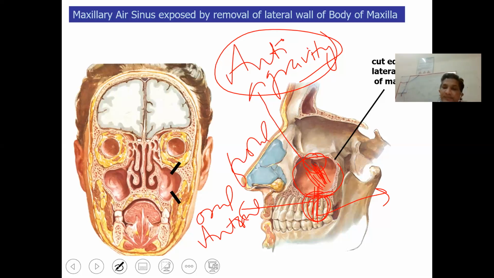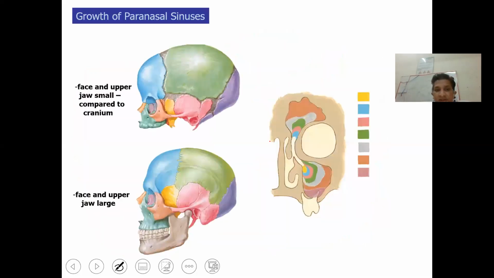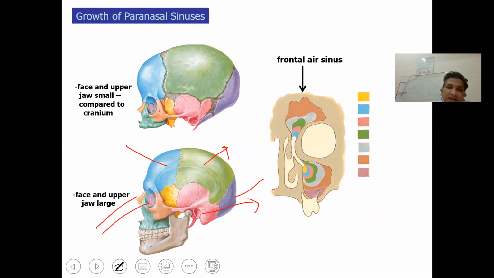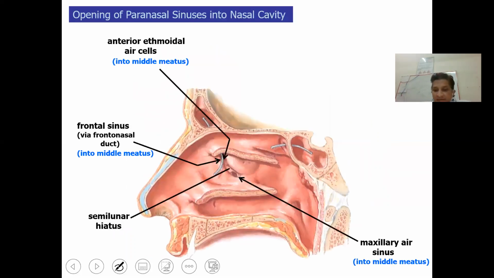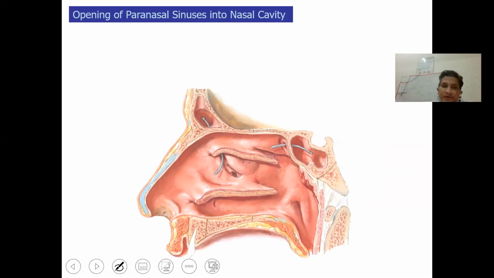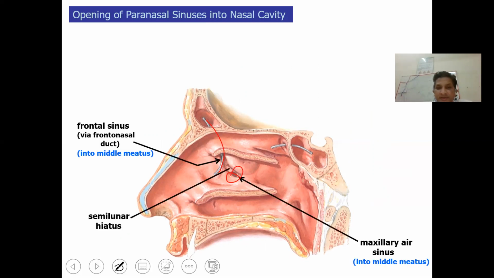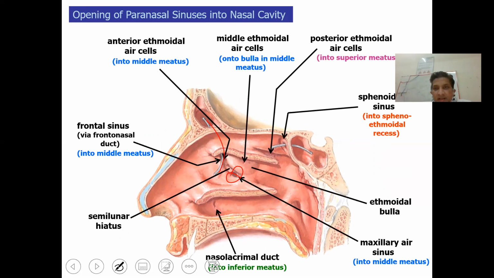So let me, yes, again, this is a skull. This is a parietal bone. This is temporal bone, occipital, frontal, nasal cavity, lacrimal, maxillary, zygomatic, and deep to the yellow is nothing but the sphenoid bone. This is obviously the mandible. So these are the openings we have already discussed. You can easily appreciate the frontal opening through the frontal recess. This is the maxillary opening, and these are the points we have already elaborated.